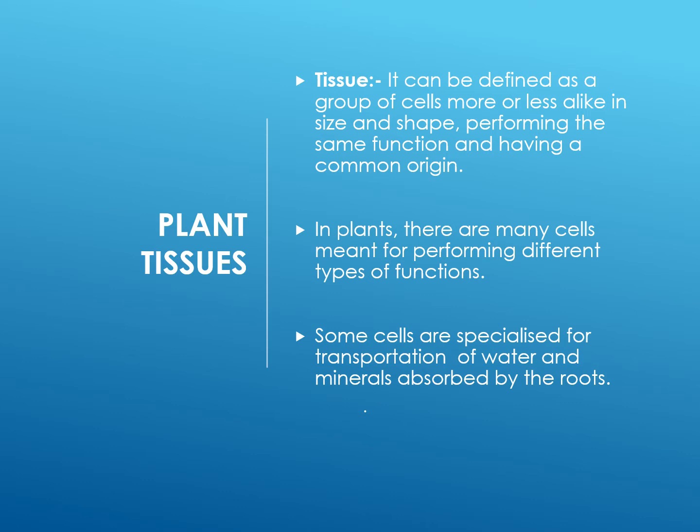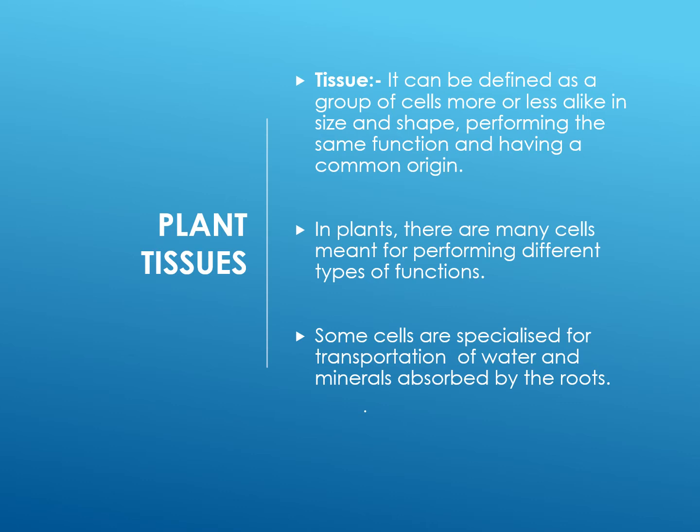In plants, there are many cells meant for performing different types of functions. Some cells are specialized for transportation of water and minerals absorbed by the roots, and some cells are specialized for the translocation of food prepared by the leaves, constituting the phloem tissue.